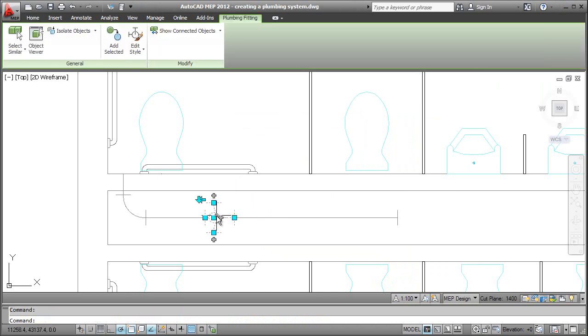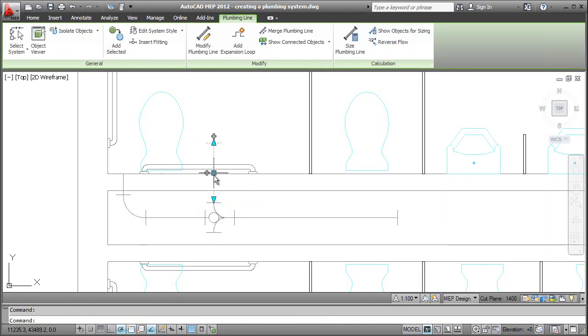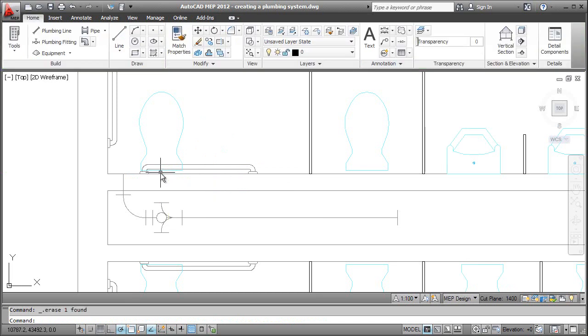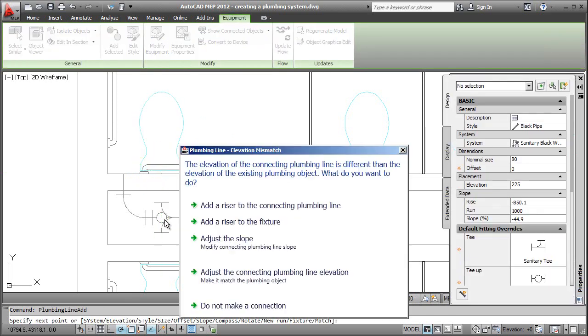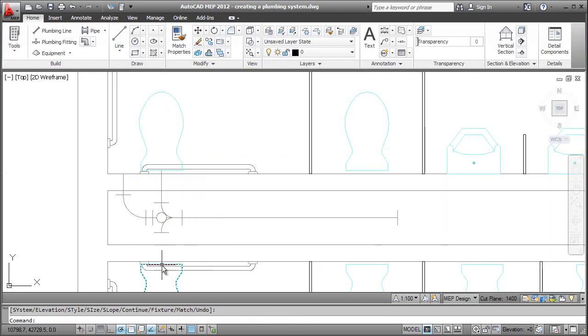AutoCAD MEP provides smart grips on the plumbing fixtures and fittings, and I'll use these grips to position and connect the plumbing line to the water closet. While connecting, AutoCAD MEP provides the routing options to solve any elevation mismatch. By selecting Adjust the Slope, AutoCAD MEP will change the slope to connect to the plumbing line.